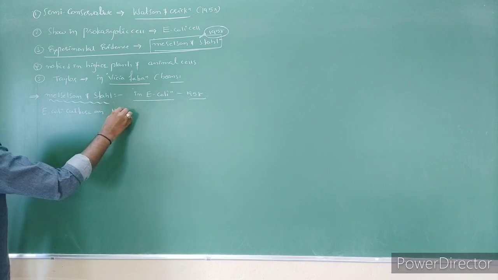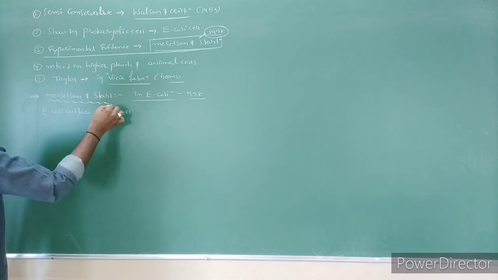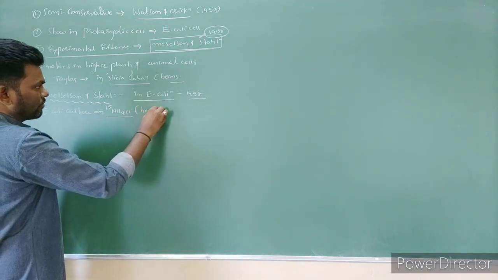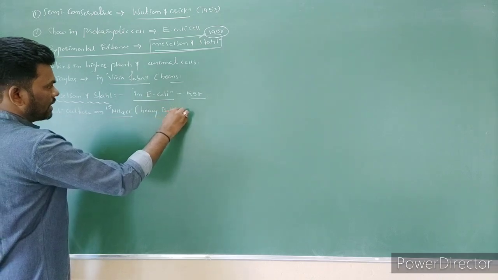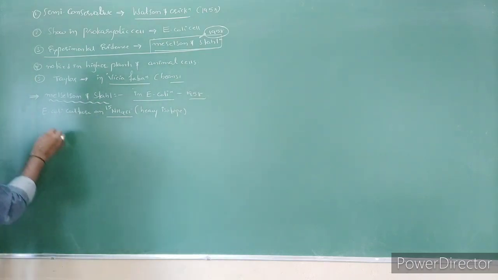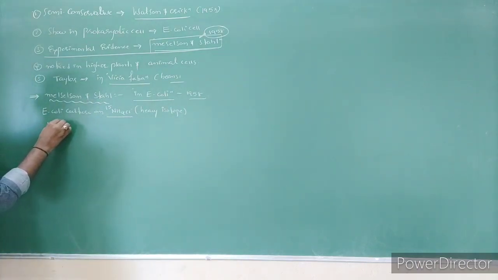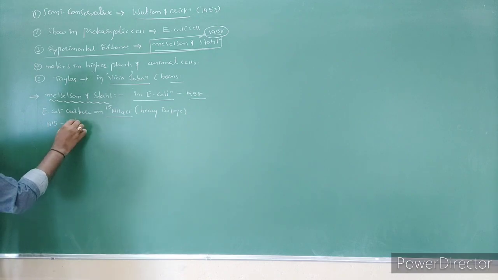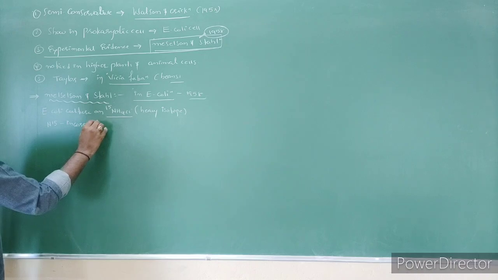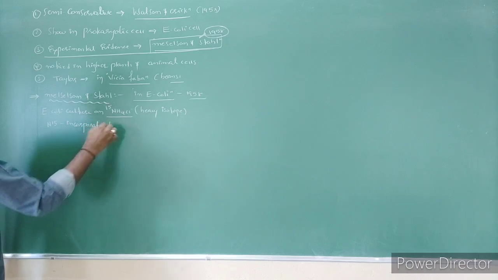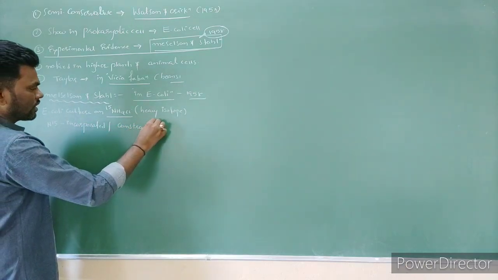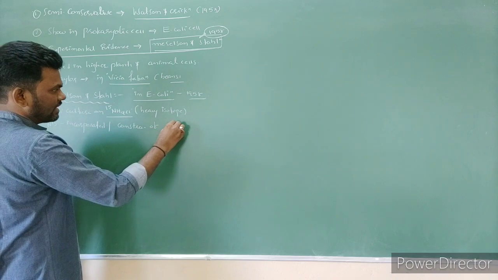NH4Cl, with nitrogen-15, the heavy isotope. In that medium the bacteria is cultured. Now this N15 is incorporated, or is involved, in the construction of DNA.